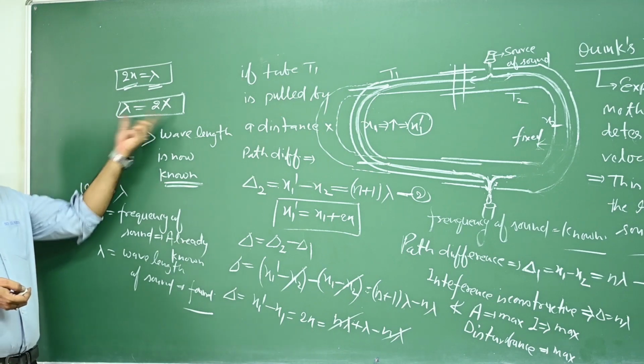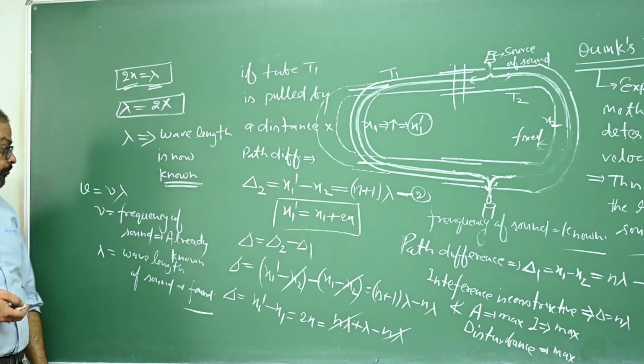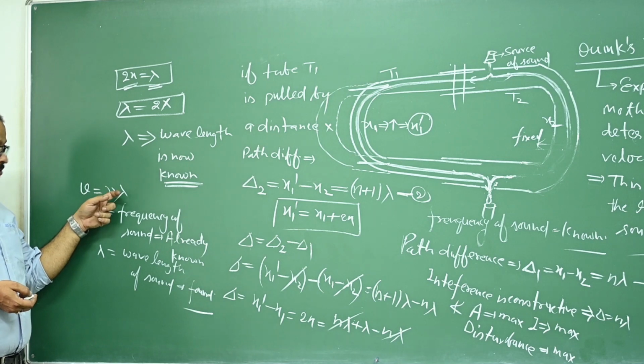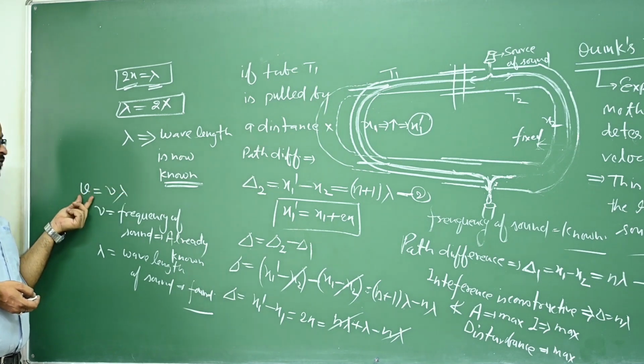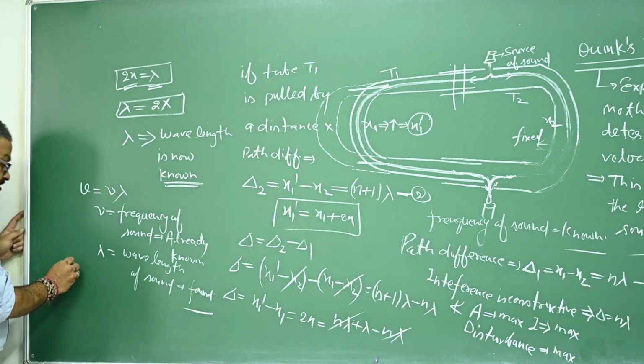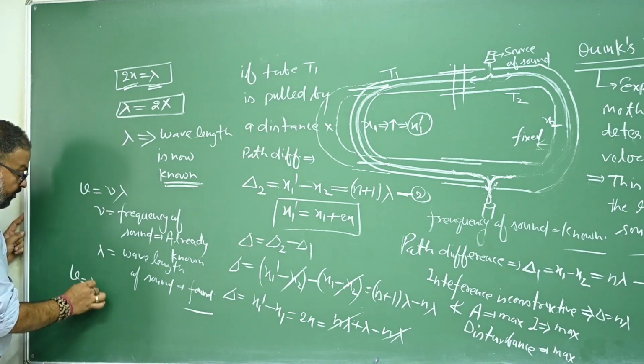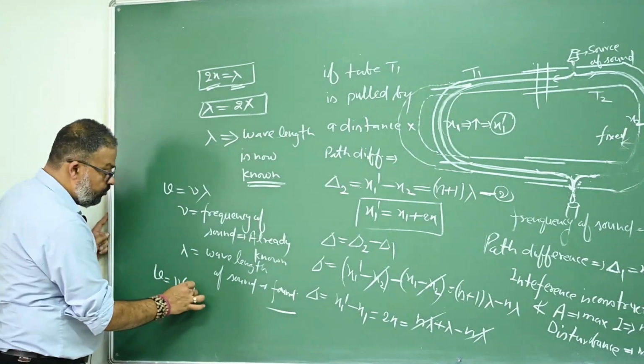We found in this expression. Yes or no? When frequency is known, wavelength is known, that means velocity of sound is also known. You can say velocity of sound will be nu as it is, and lambda will be written as 2x.